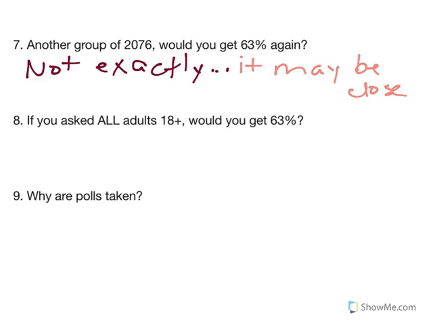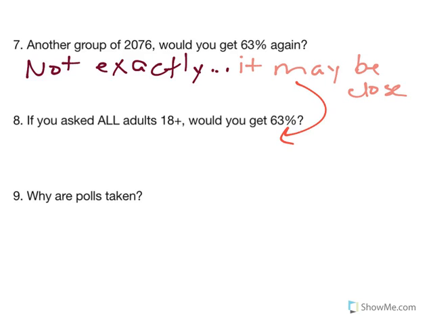Now, number 8 says, let's say you talk to every adult American, 18 and older, and you ask them that question, would you get 63%? So in number 7, we're talking about just a sample, 2,076, and in number 8, we're talking about all of them. Well, would we get 63%? My answer is going to be exactly the same. You're probably not going to get exactly 63%, but you're probably going to be close. Polls give us an estimate, and it's usually pretty close to what we have.